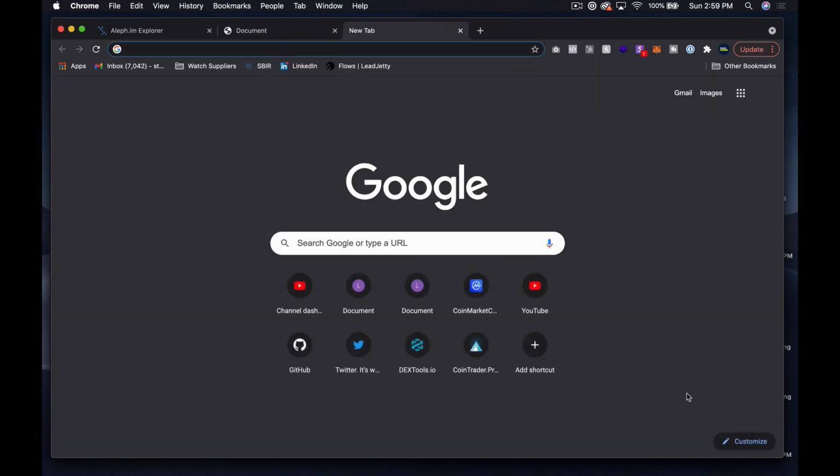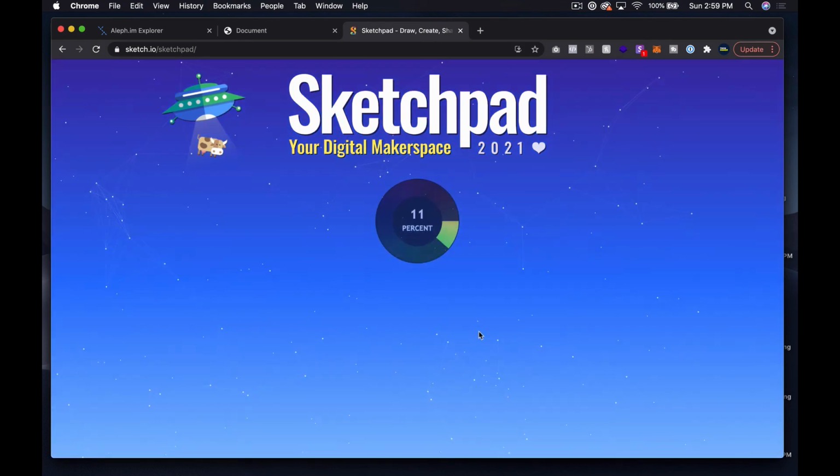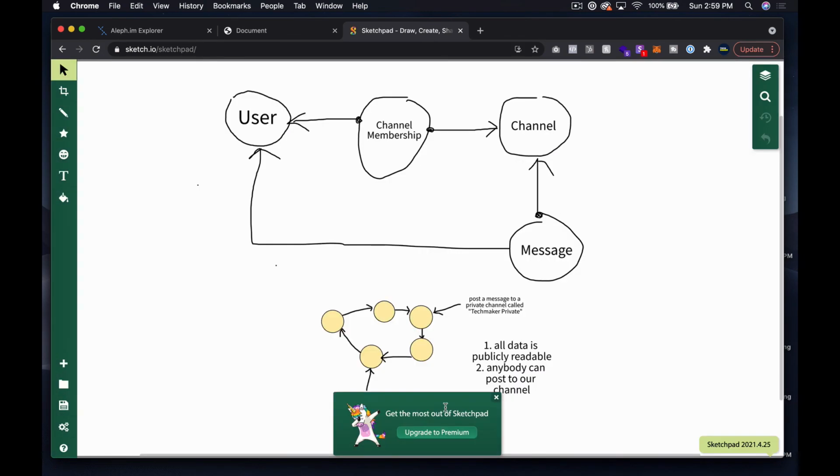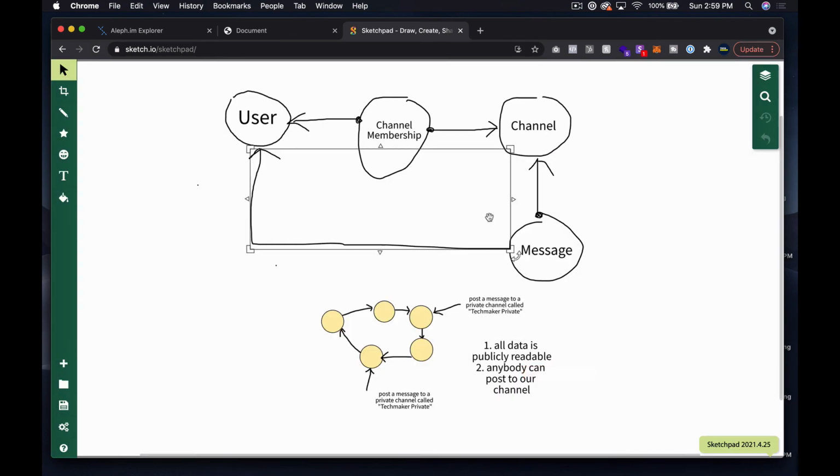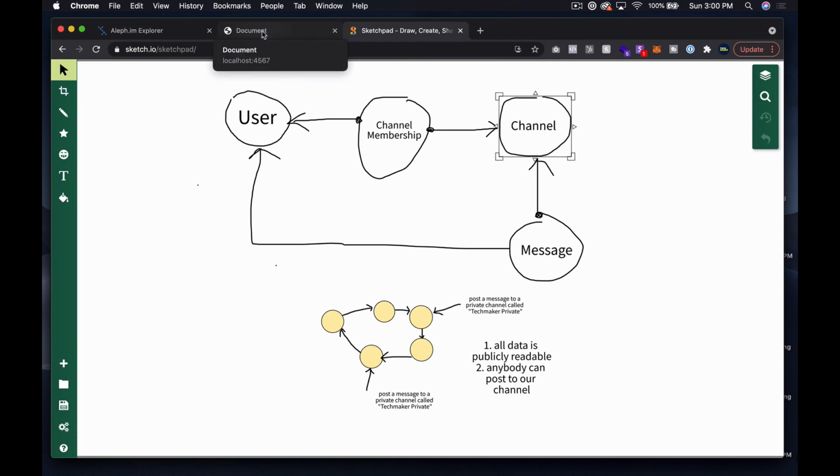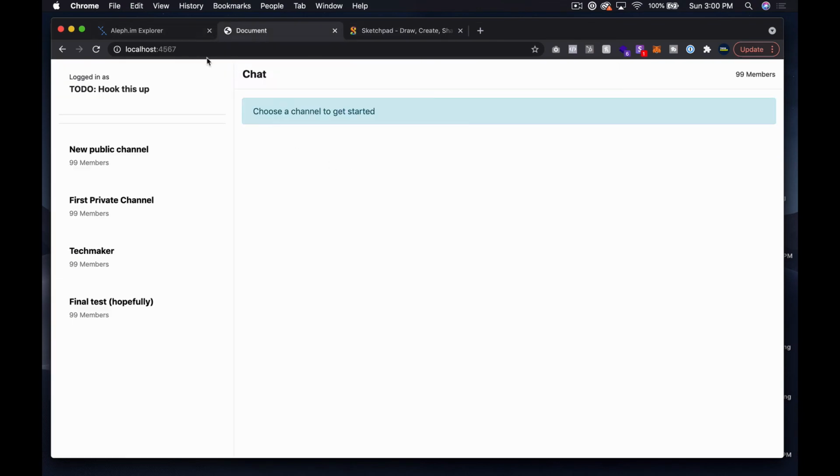And if we pull up this sketch again, what I think I'm going to do is use this channel membership object to house a little bit more data. So there's going to be a list of all the channels, line by line, here's all the channels. And again, that's not a scalable solution, so it's just kind of a temporary deal.